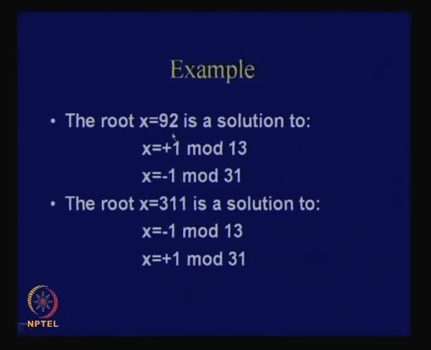Okay. So, 92 satisfies both these equations, because if you take 92 and divide by 13, you get a remainder of 1. If you take 92 and add 1, you get 93, which is divisible by 31. Similarly in the other case. So, this system gives you two further non-trivial roots.